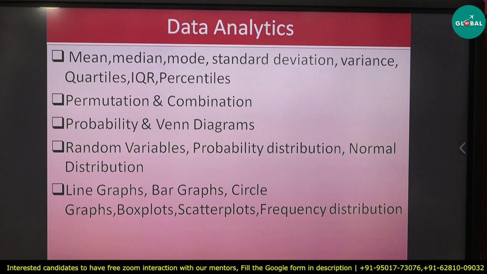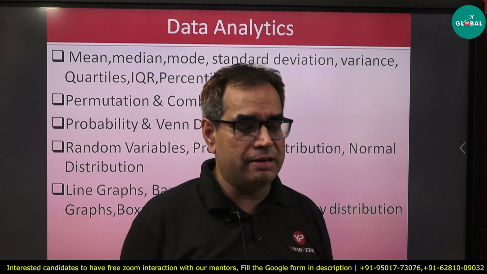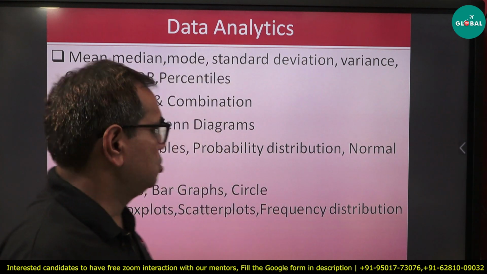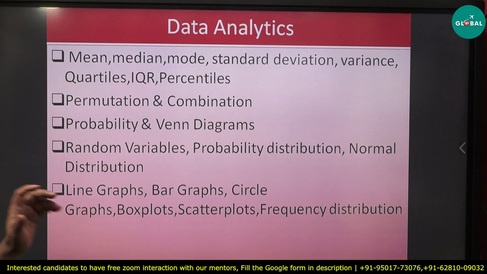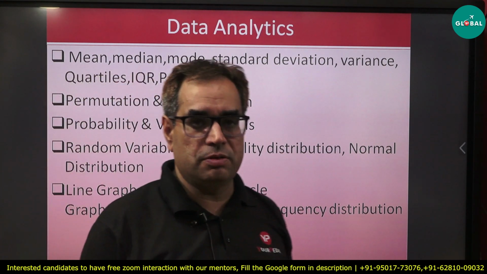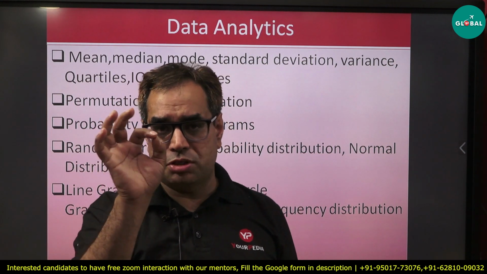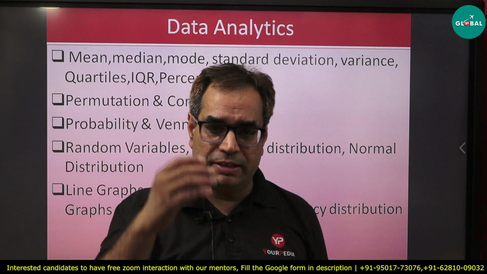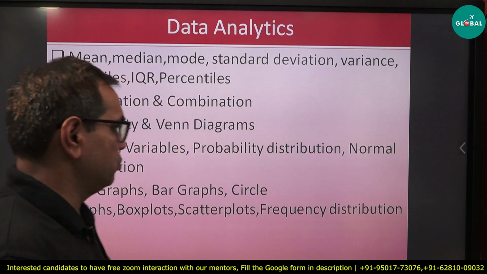Then random variable. So you should know what is random variable. Generally they focus on discrete random variable, but it may be continuous also. So random variable, probability distribution, probability density function, and especially normal distribution. Okay, we should know about various probability distributions, but out of them normal distribution is the most important distribution from where they generally ask questions. Okay, so please prepare normal distribution.